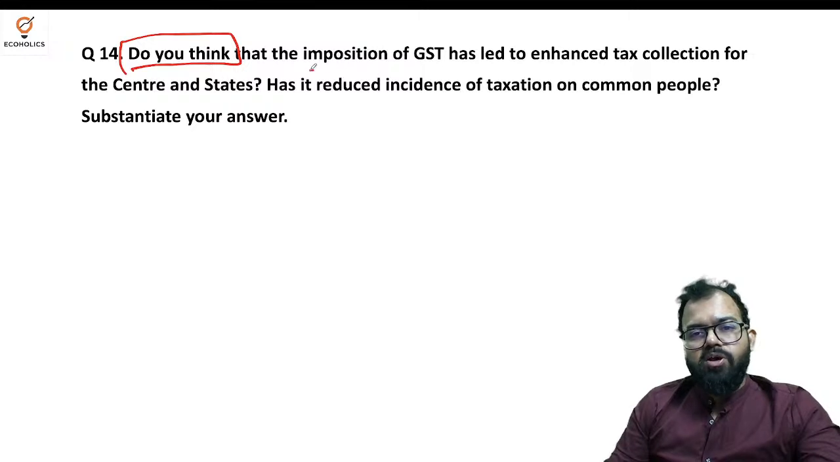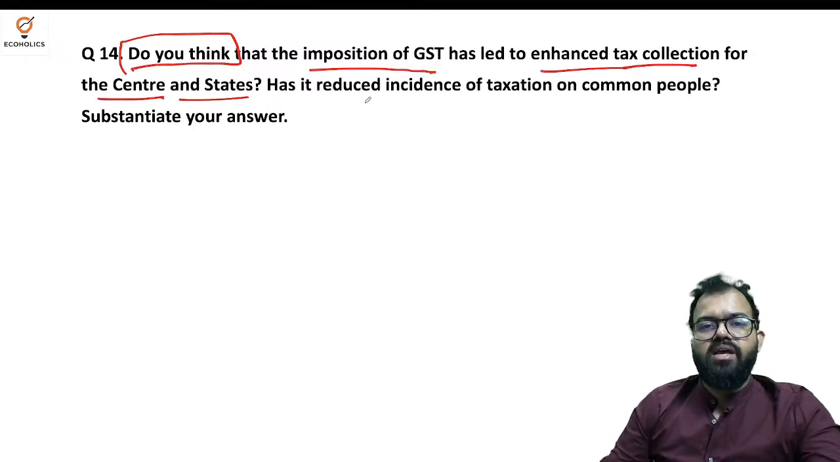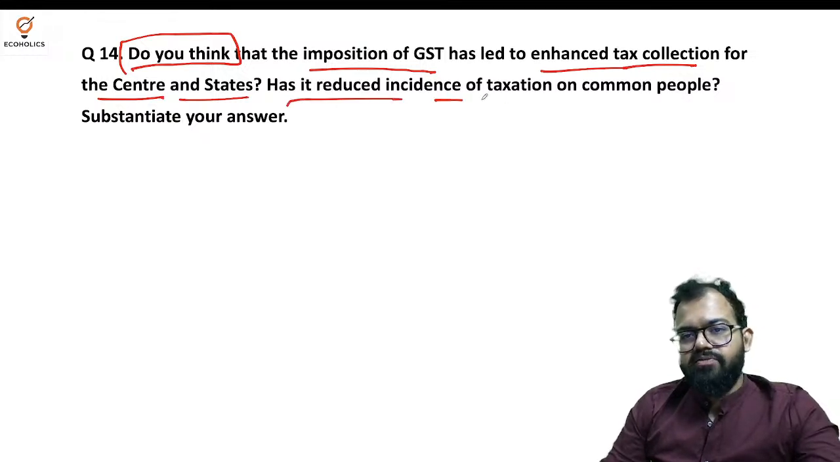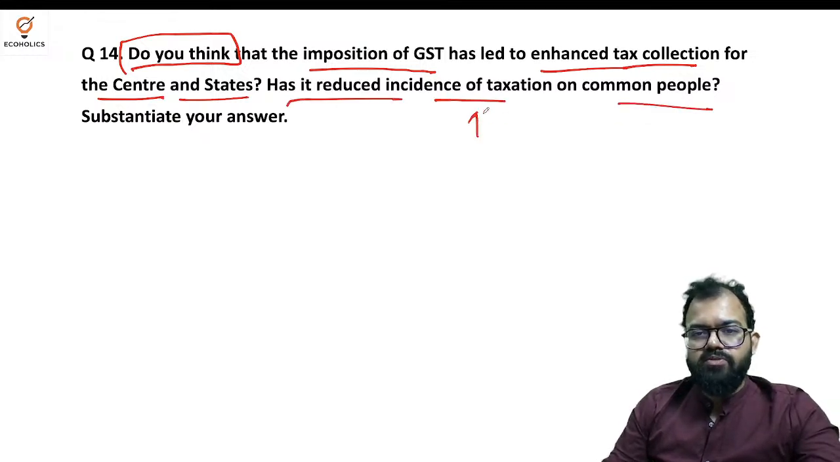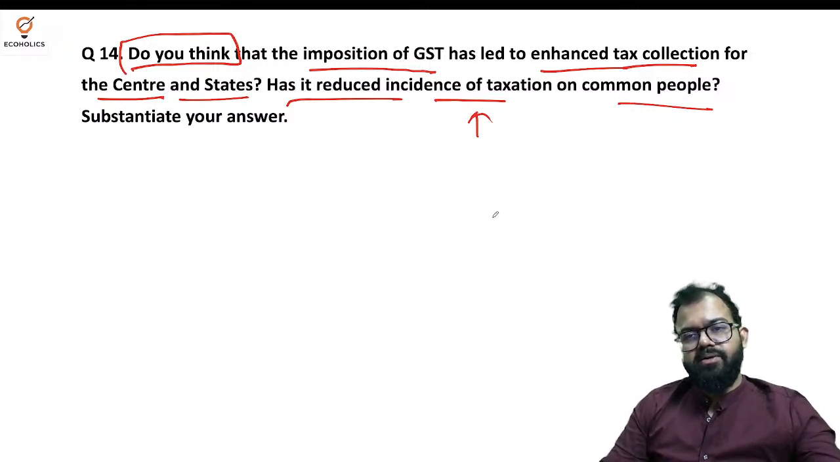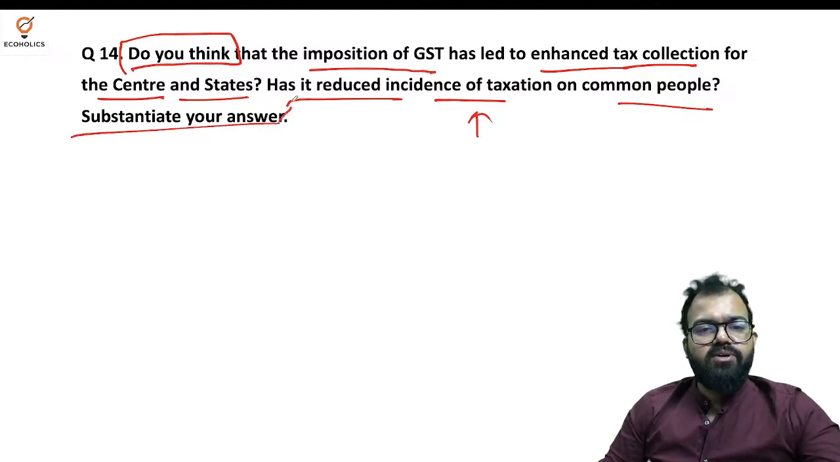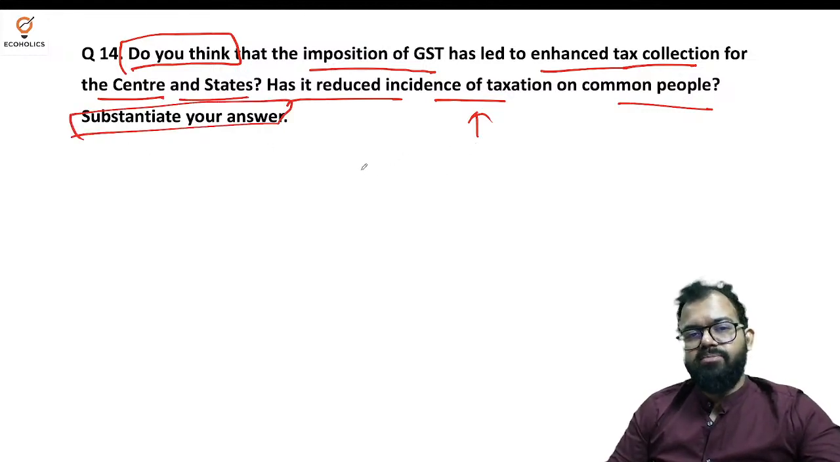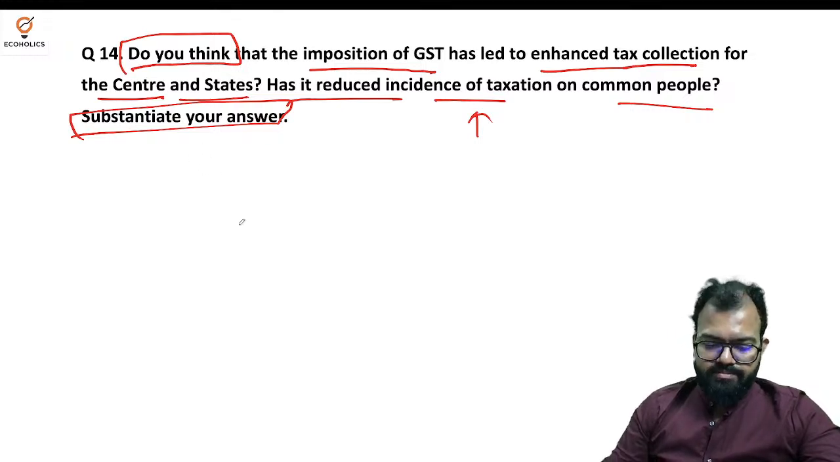That imposition of GST has led to enhanced tax collection for center and the states. Has it reduced incidence of taxation on common people? Incidence of taxation means those who are paying tax and getting benefits. They are two different people. So that's the incidence of taxation. Substantiate your answer. This is another very important because you need to give examples. Okay.